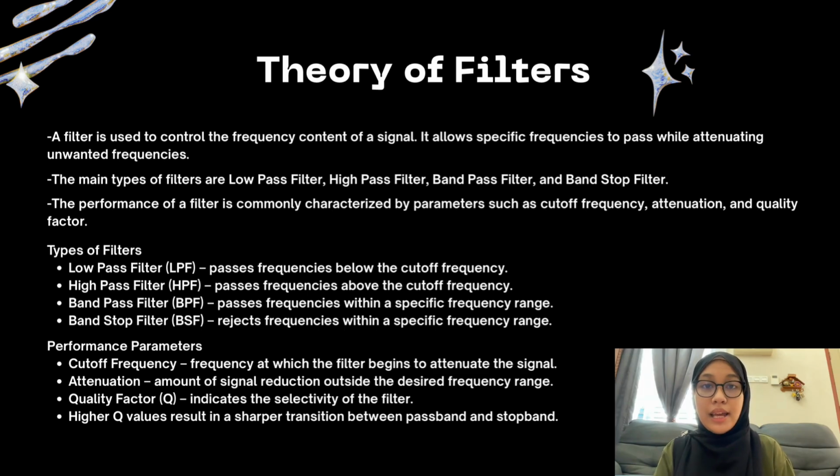So this is a slide about filter theory. A filter is used to control the frequency content of a signal.